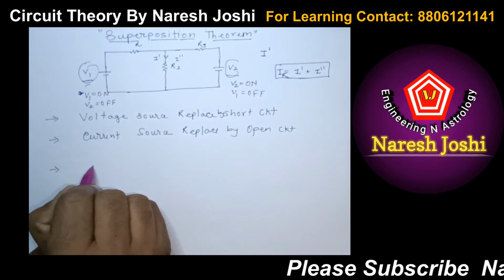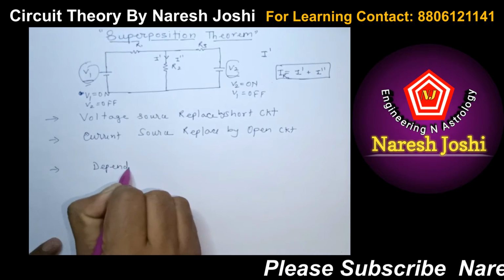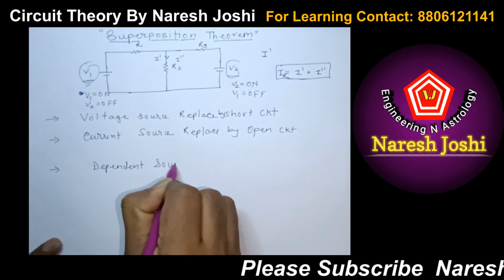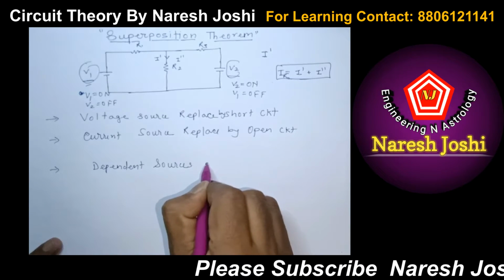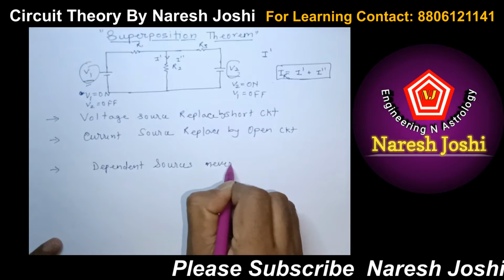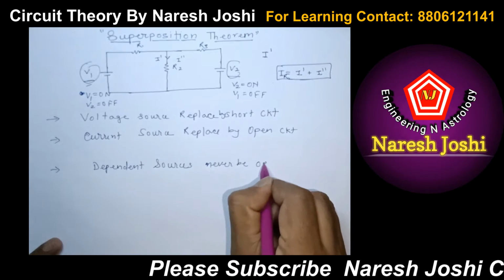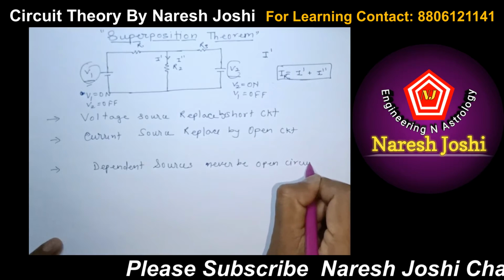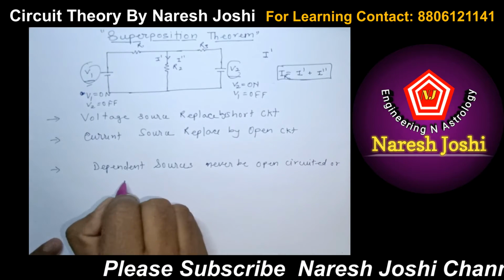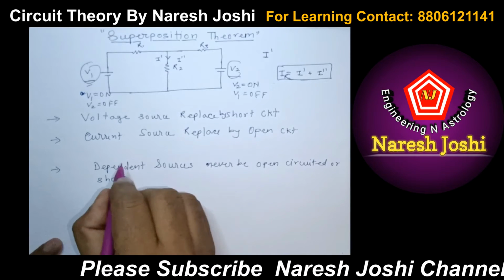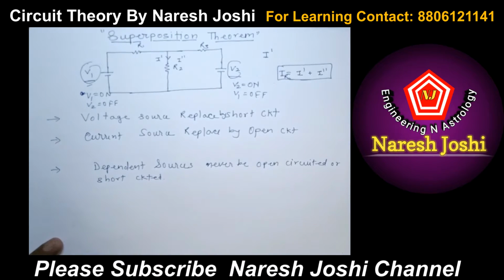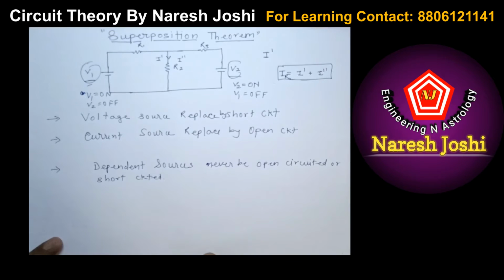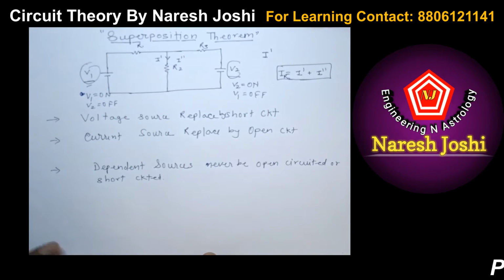Remember, dependent sources should never be open circuited or short circuited. This is a very important rule. Clear? So you have to remember this in the superposition theorem. Now let's move on to the numerical and see how we can solve it.